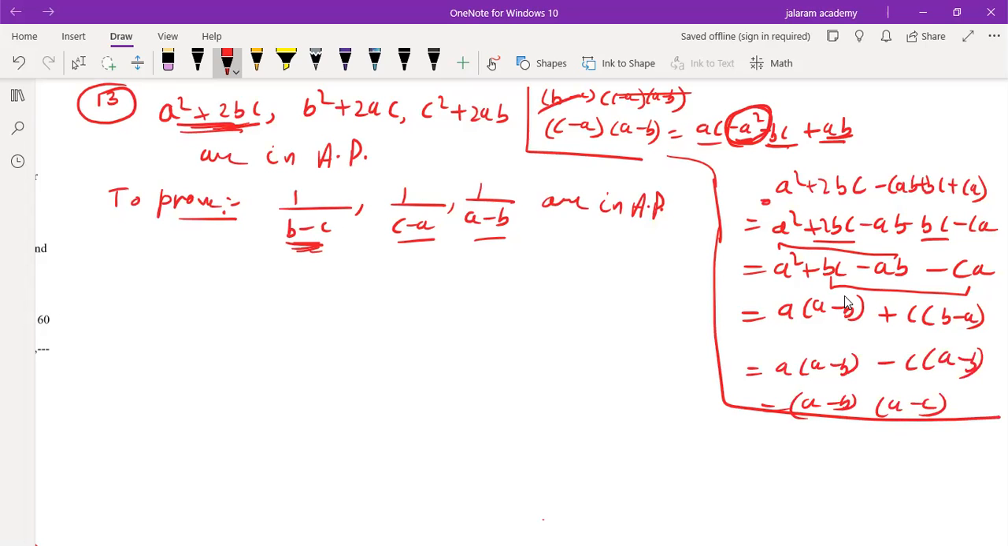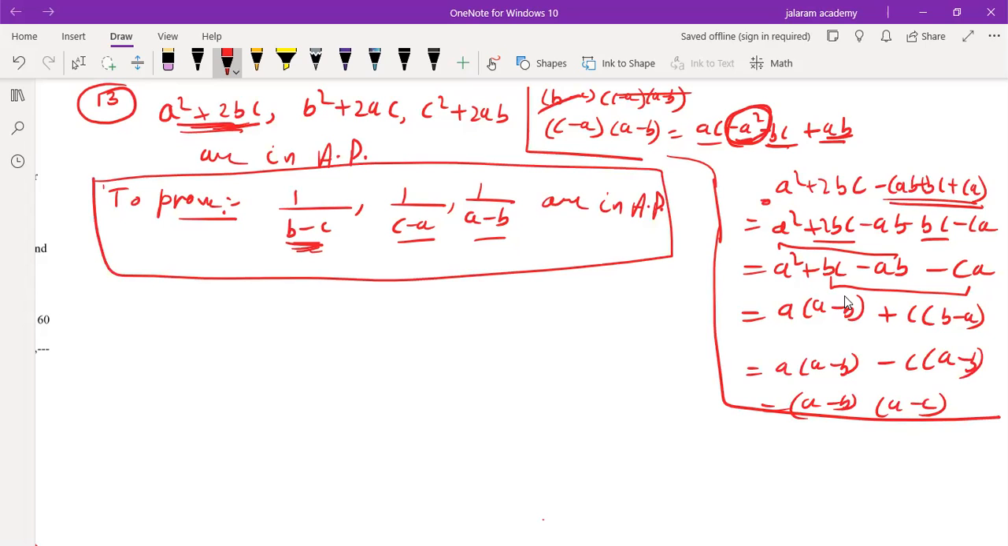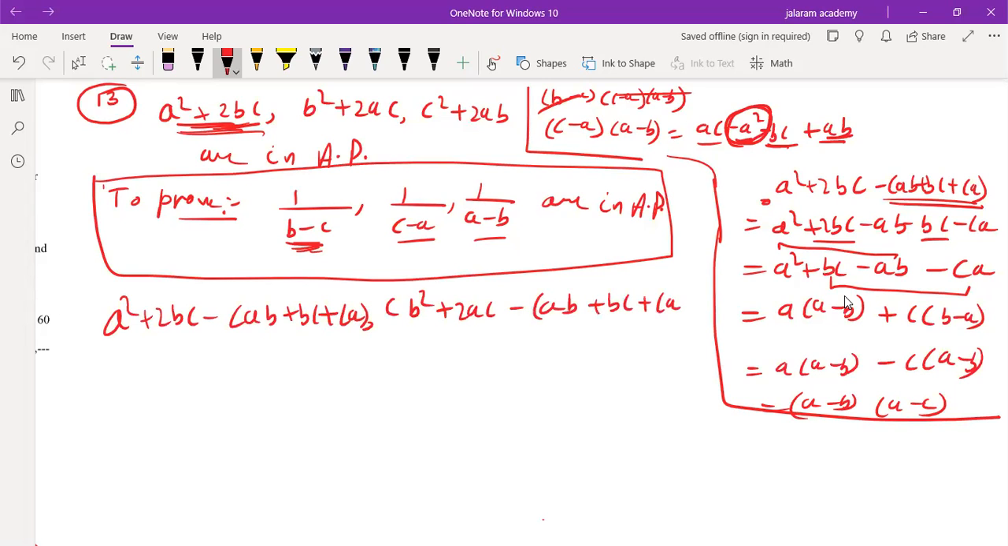So this is the rough work only. And you must have understood that we have to subtract ab plus bc plus ca from all the terms given in the question. That is, a square plus 2bc minus (ab plus bc plus ca), b square plus 2ac minus (ab plus bc plus ca), c square plus 2ab minus (ab plus bc plus ca) are in AP. Means subtracting ab plus bc plus ca from all three.